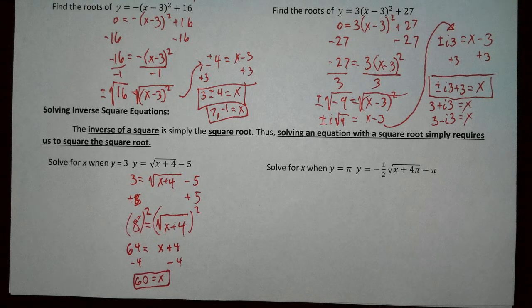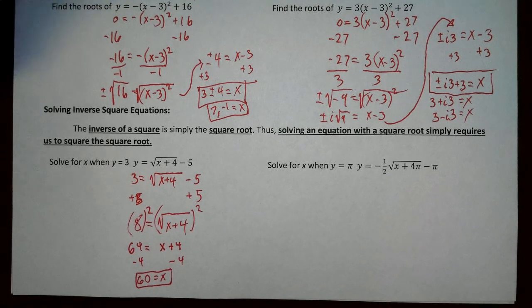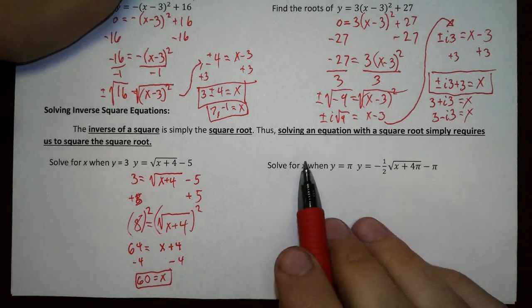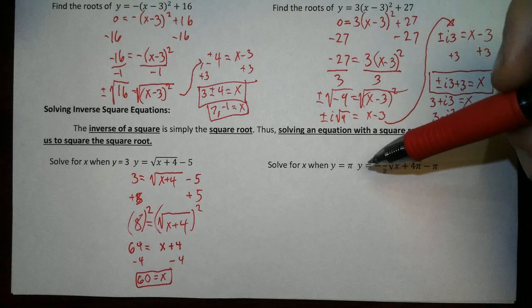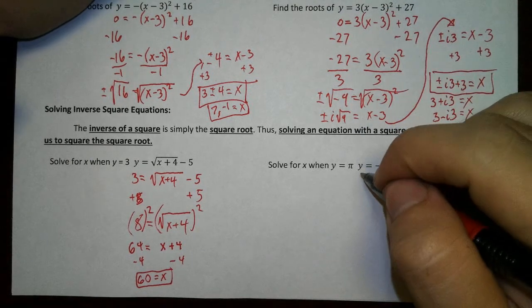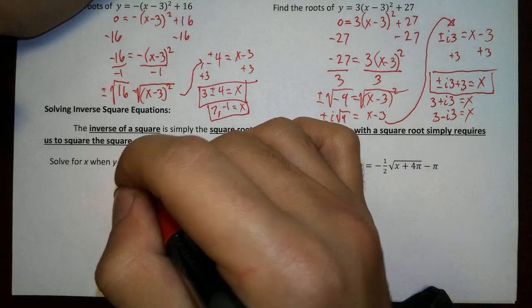Okey dokey. So let's go ahead and go on to example number 2. So, solve for x when y is equal to pi. Let's go ahead and put commas for both of these.